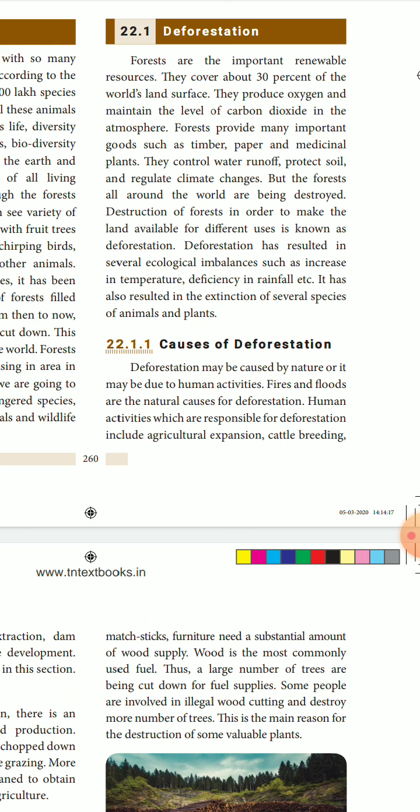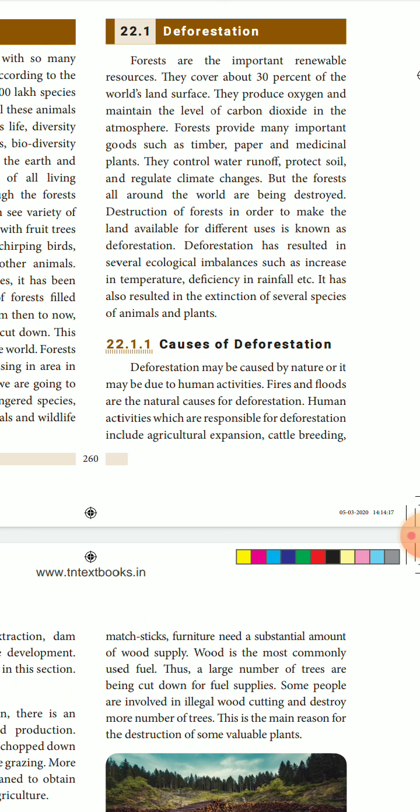And from the forest we can get timber, that means different types of trees, paper and medicinal plants. Paper is manufactured from the pulp of trees only. The medicinal plants, the herbal plants all will be available in the forest. So destruction of forest means the biodiversity is disappearing from the earth.